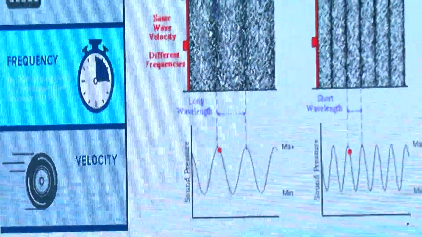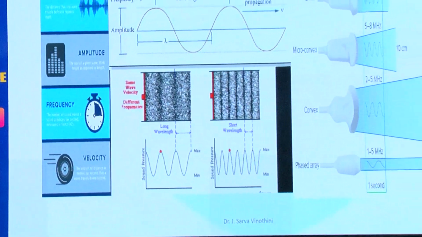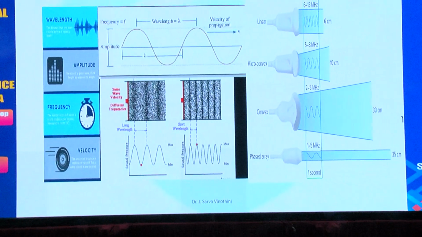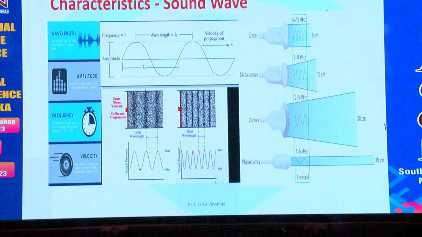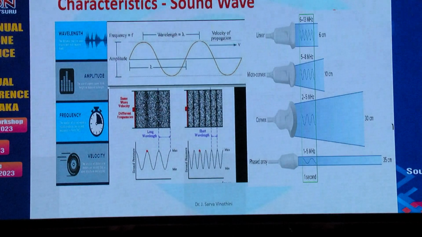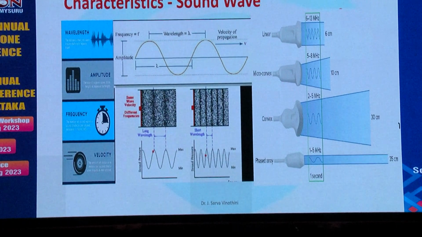Why is this important for us? The low frequency probes or the curvilinear probes can penetrate deeper because they have a longer wavelength. So we use the curvilinear probes to image deeper structures, and the linear probes or the high frequency probes have a higher frequency and hence have a shorter wavelength. So we use them to image the superficial structures.